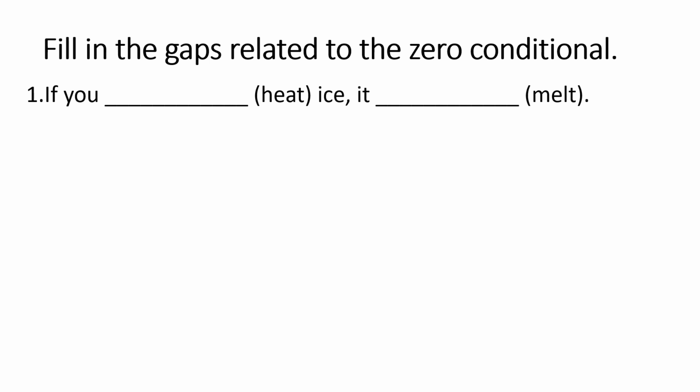And now, you will do a fill in the gaps activity, and you have to fill in the gaps by using correct verb forms related to the zero conditional. So the first question is, if you blank, the verb is heat, ice, it blank, and the verb is melt. Let's put the correct form of the verbs in the gaps. You can pause the video and choose the correct forms.